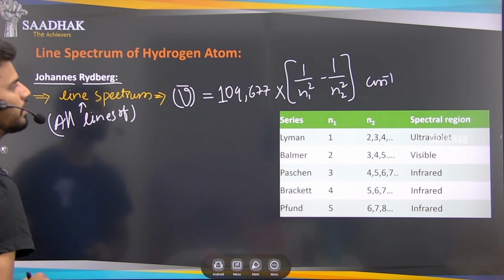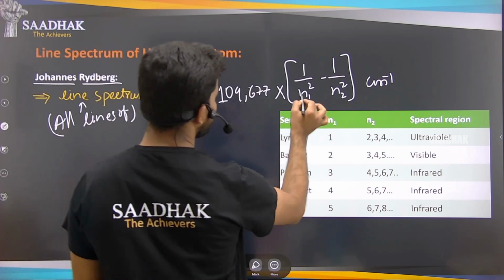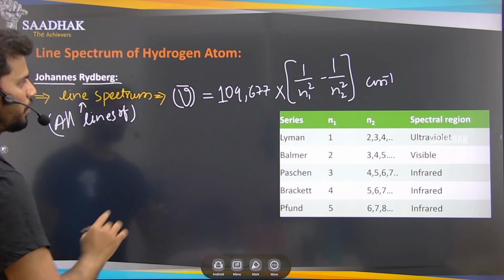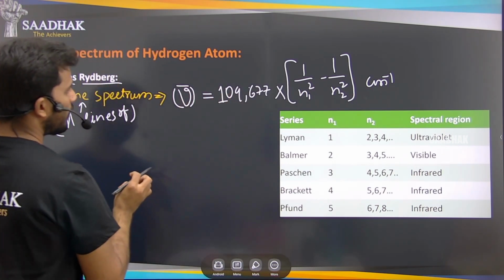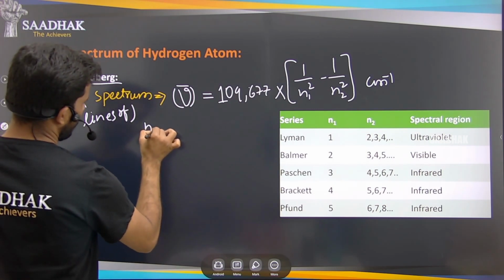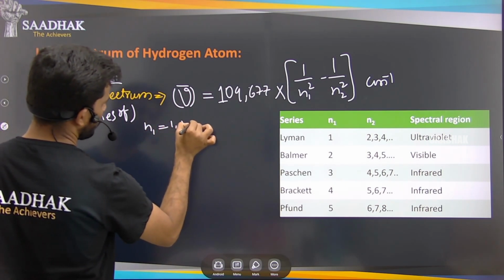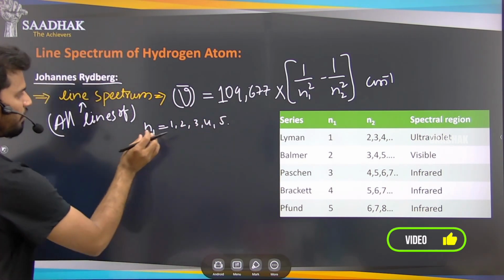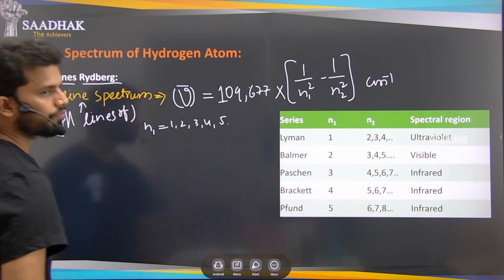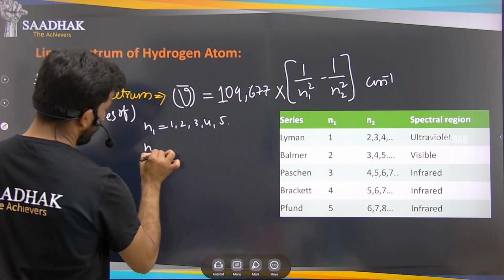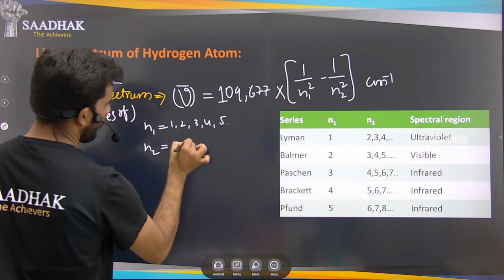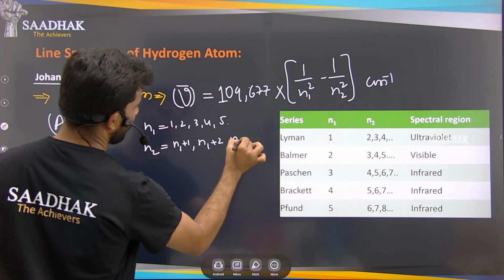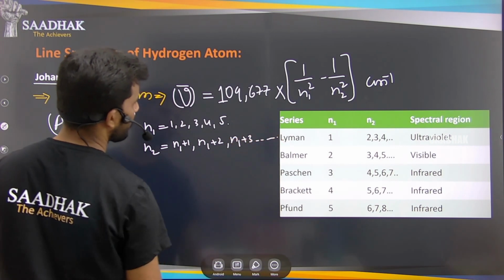By Johannes Rydberg, he gave this formula where he has just changed it to 1 by n1 square minus 1 by n2 square. Here n1 starts from 1, 2, 3, 4 and 5, and the n2 value will be n1 plus 1, n1 plus 2 and n1 plus 3, and so on.